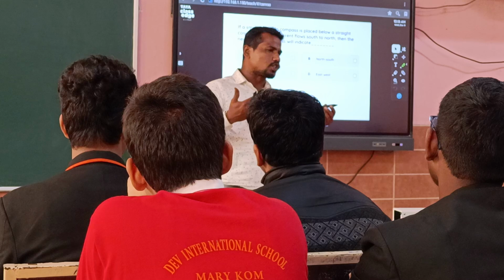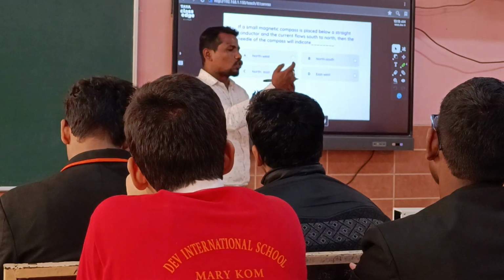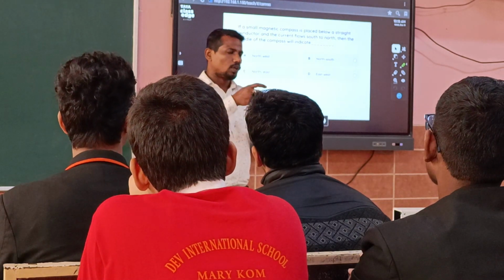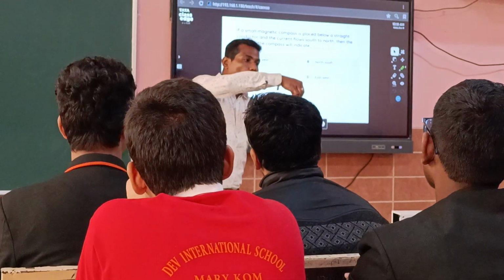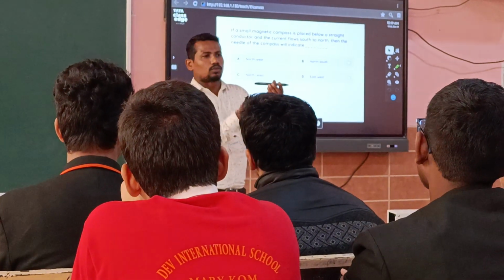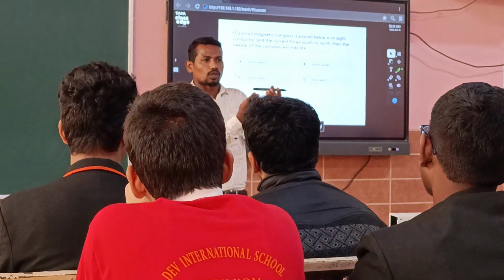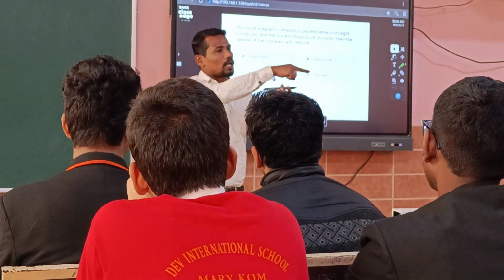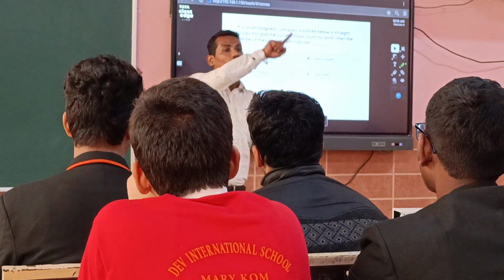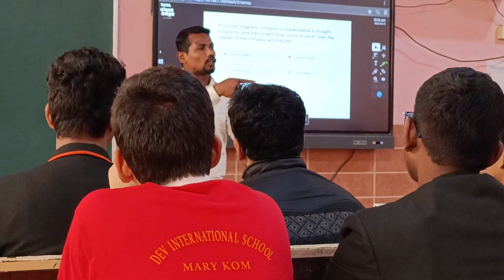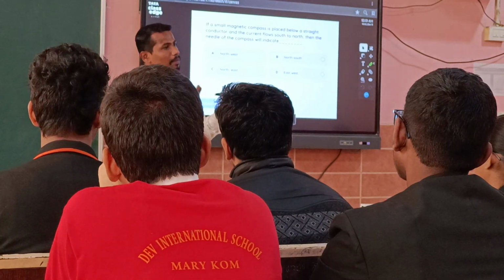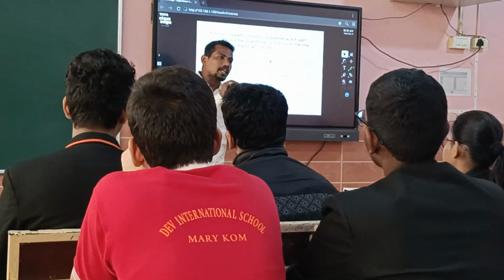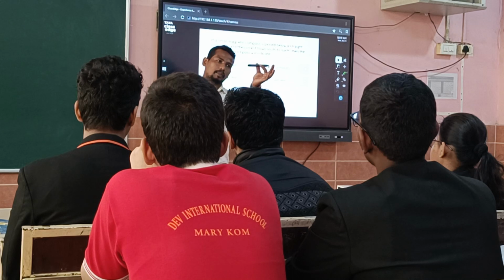Understood? That means this will be there, and suppose this is north and this is south. The direction will be from north and it will enter to the south, and inside the magnet, south. Outside the magnet north to south, inside the magnet south to north. यही है मैग्नेटिक फील्ड का डायरेक्शन. इस डायरेक्शन हम तो बार मैग्नेट में करेंगे.